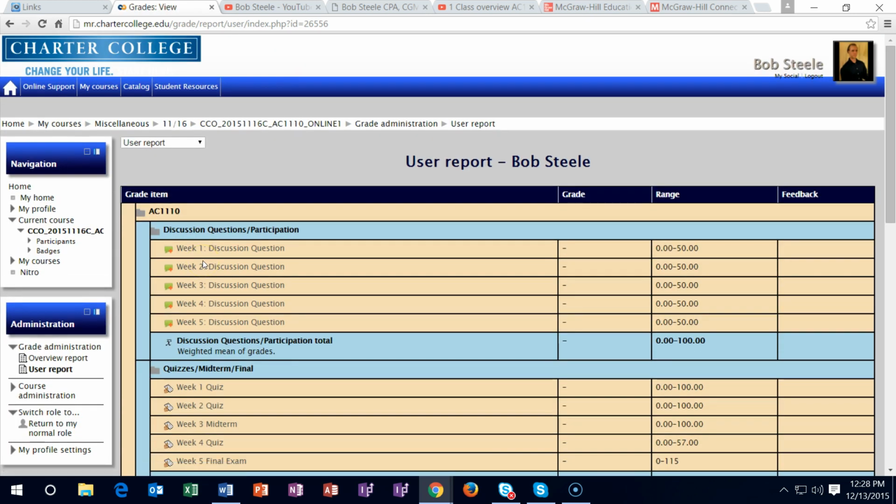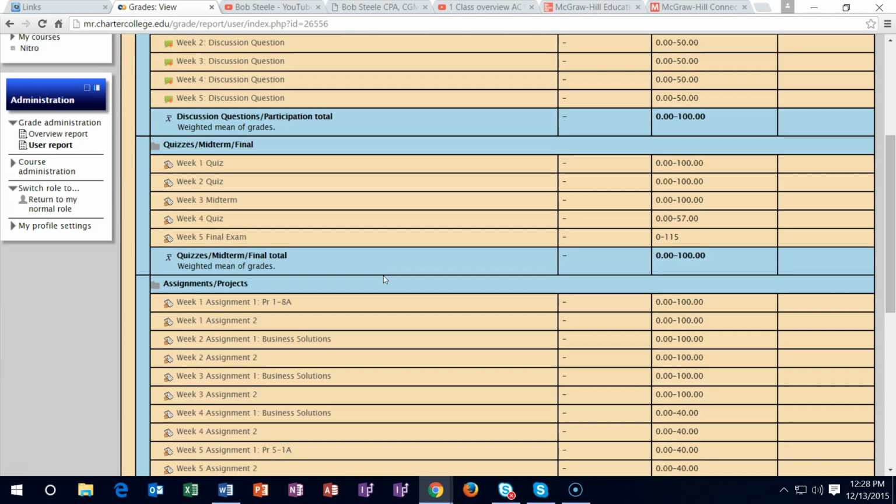So basically your job is to go through and check everything off on the Moodle Rooms. Make sure that you're going into Moodle Rooms and basically checking everything off by week within Moodle Rooms. Even though the work is basically done in McGraw-Hill Connect, Moodle Rooms is where you want to check it off. Then I will get the grades in there by Sunday.